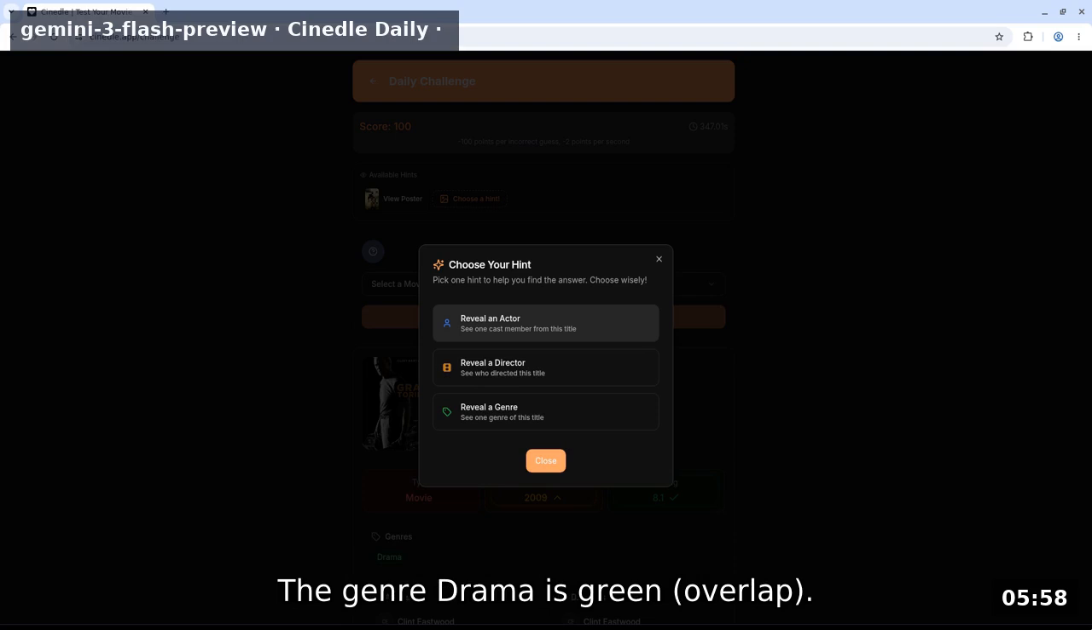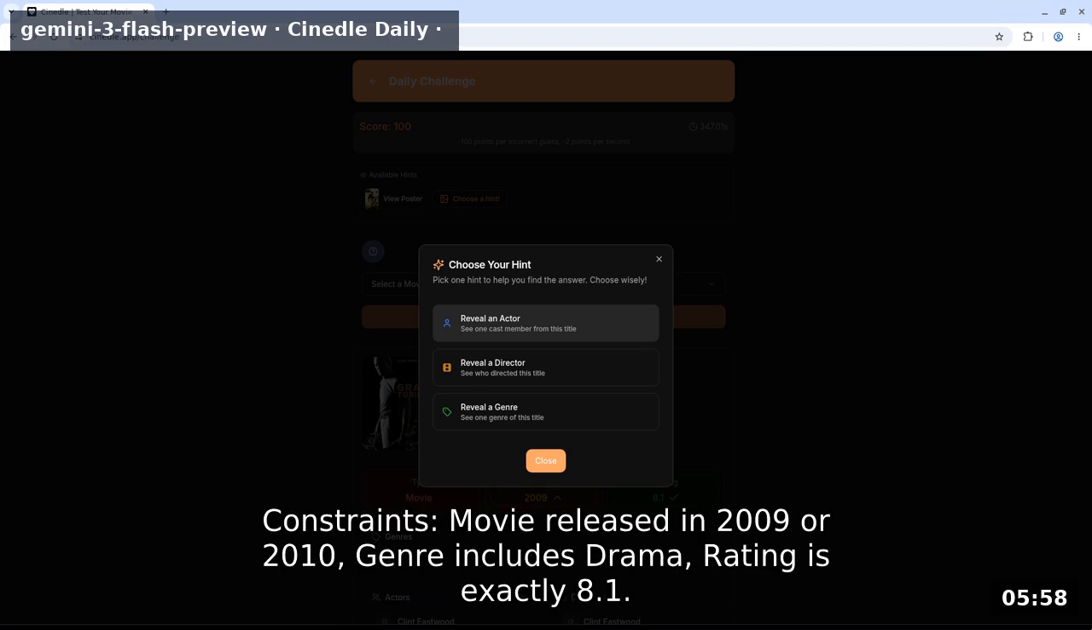The genre drama is green overlap. No actors or directors overlap. Constraints: movie released in 2009 or 2010. Genre includes drama. Rating is exactly 8.1.